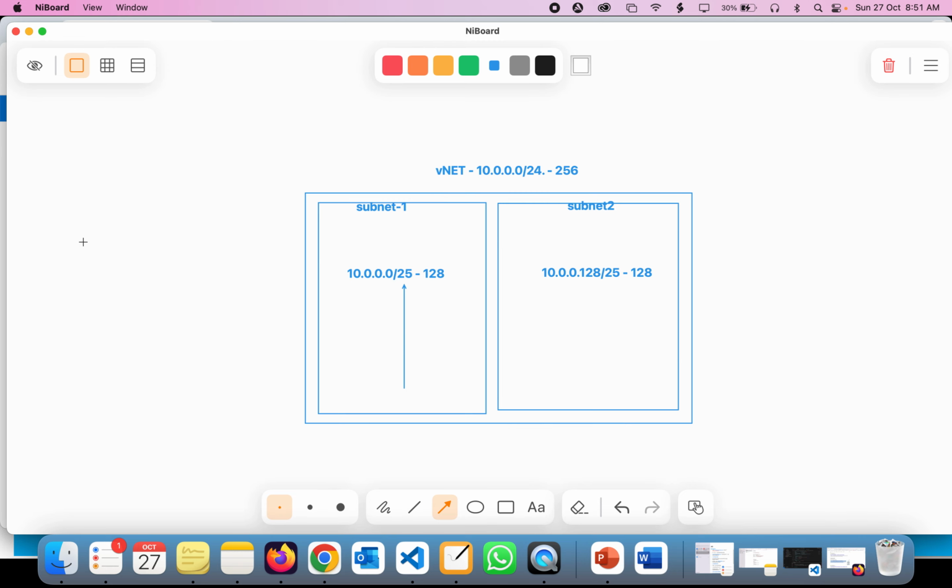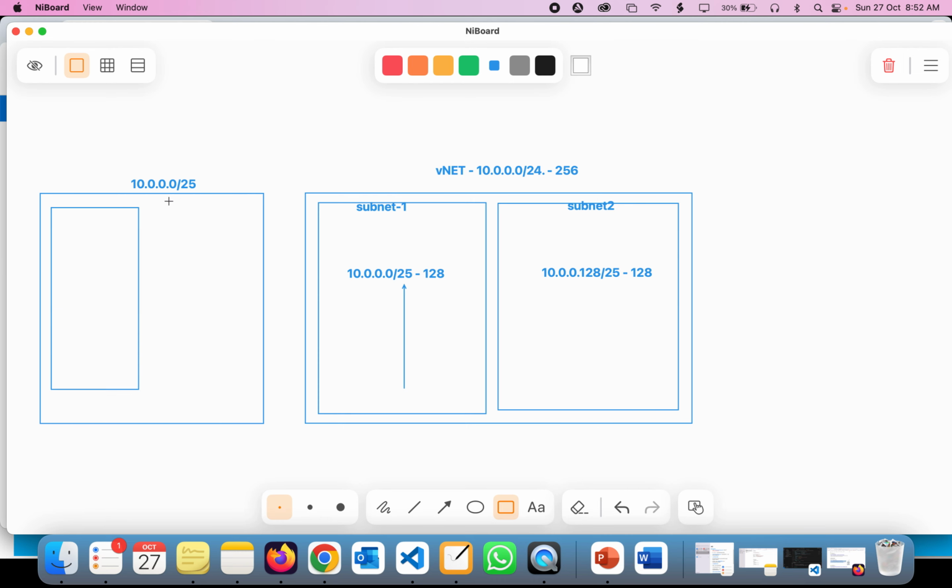For example, if the interviewer gives you an IP range of /25, say you're creating another VNet, 10.0.0.0/25 is the VNet. Then how do you divide this entire network into two pieces? In this case, we have to create two subnets.